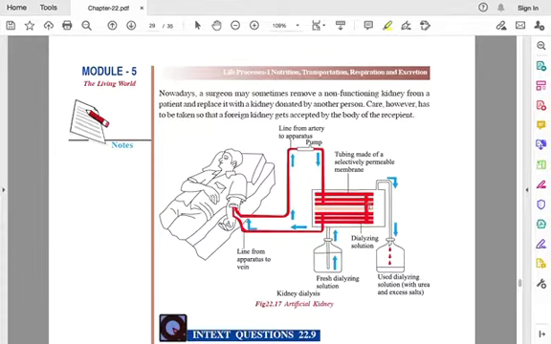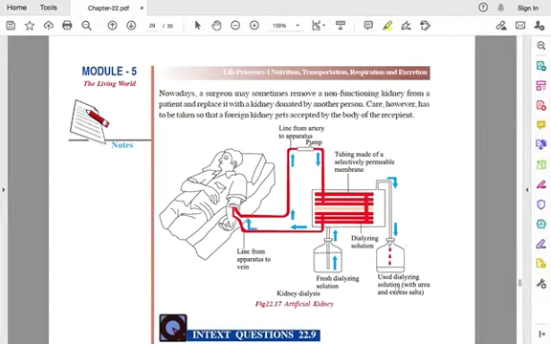Inside it blood will be there, and outside it the dialysis solution will be there, and they will be separated by a selectively permeable membrane, which means it can only allow certain things. The waste from the blood permeates into the dialysis solution.